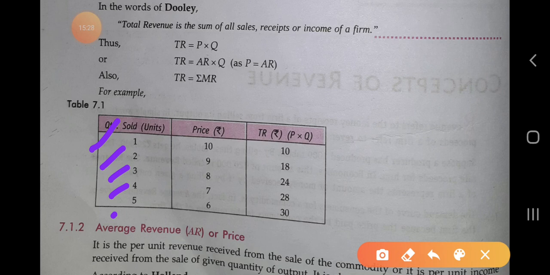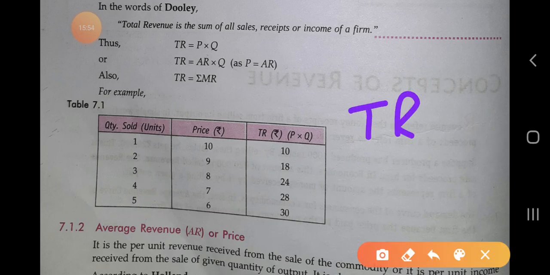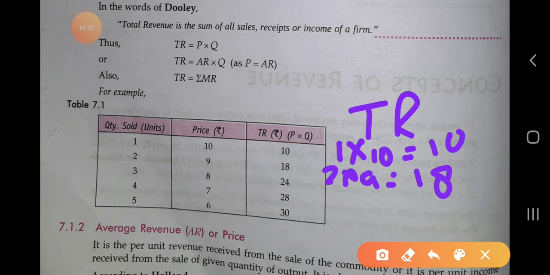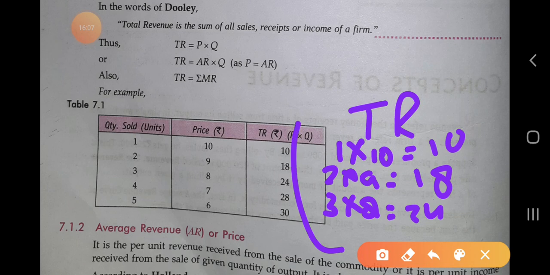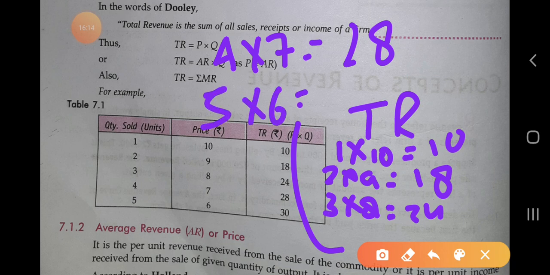These are the quantities sold by a firm, and the price of the good: for the first unit the price is 10, second unit 9, third unit 8, fourth unit 7, and fifth unit 6. How do we calculate TR? 1 into 10 is 10, 2 into 9 is 18, 3 into 8 is 24, 4 into 7 is 28, and 5 into 6 is 30.